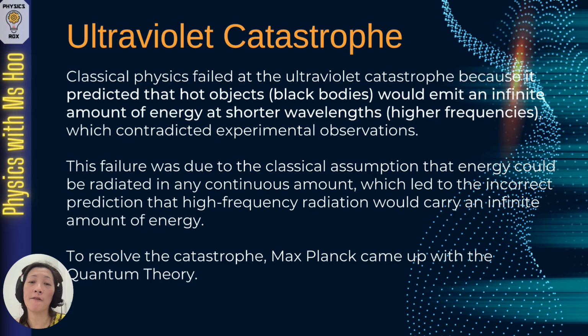So classical physics failed at the ultraviolet catastrophe because it predicted that hot objects, basically black bodies, would emit an infinite amount of energy at shorter wavelengths or higher frequencies, but this contradicted experimental observations. This failure was due to the classical assumption that energy could be radiated in any continuous amount, which led to the incorrect prediction that high-frequency radiation would carry an infinite amount of energy. To resolve the catastrophe, it was Max Planck who came up with the quantum theory.